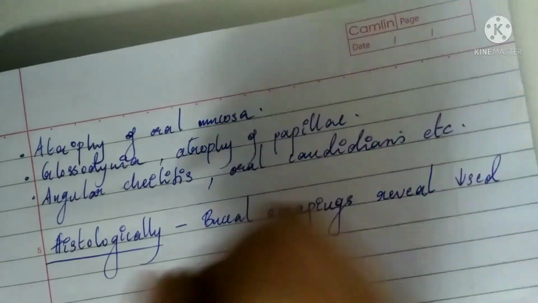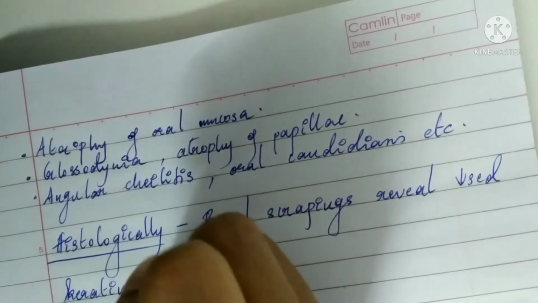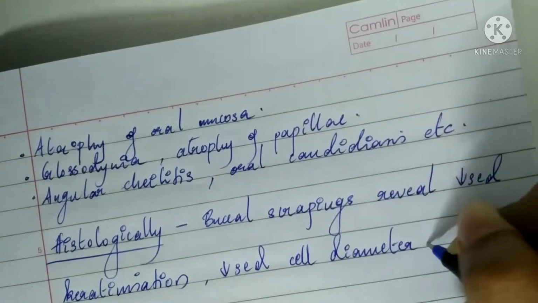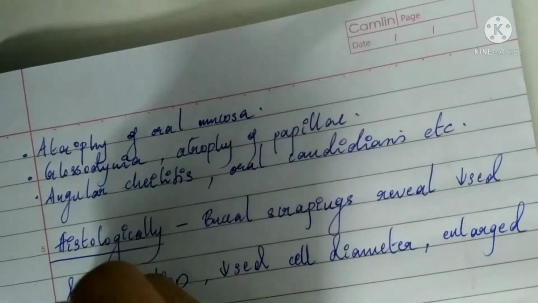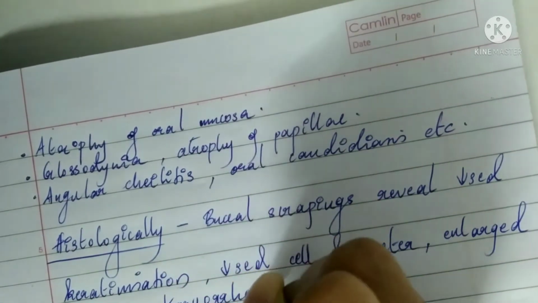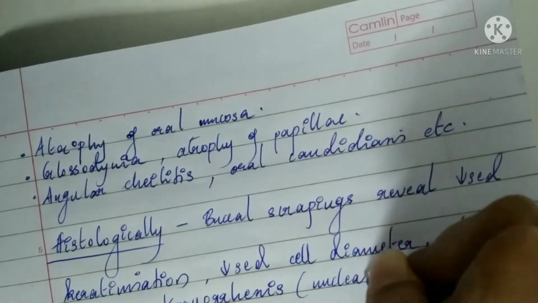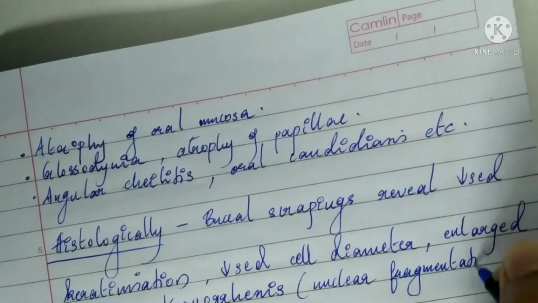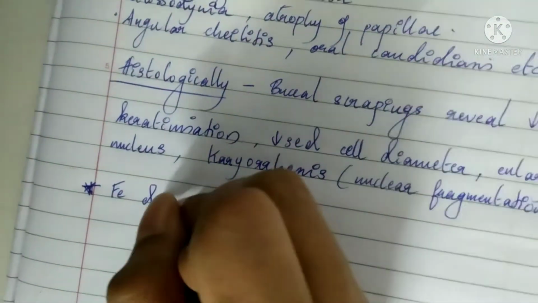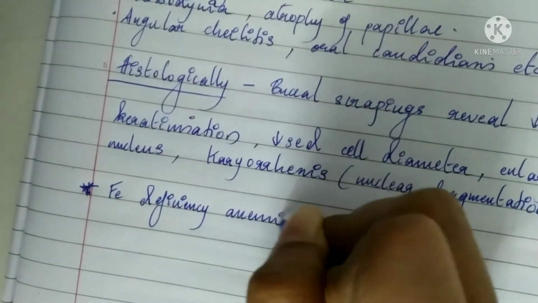Histologically, when we look into this, we can see that the buccal scrapings of the oral mucosa will have decreased keratinization and decreased cell diameter with an enlarged nucleus. And there is karyorrhexis, which means fragmentation of the nucleus. Now, next is iron deficiency anemia.